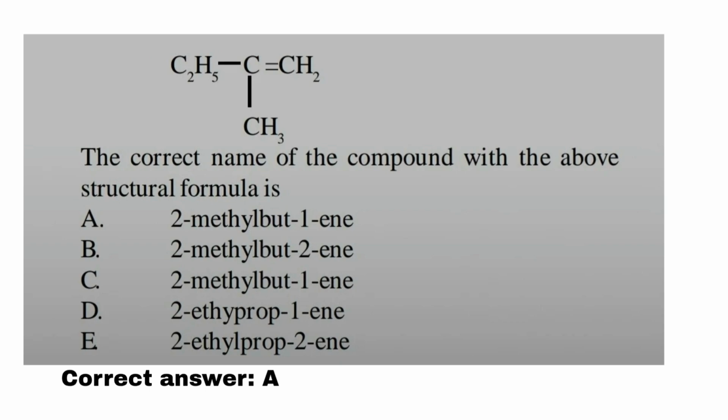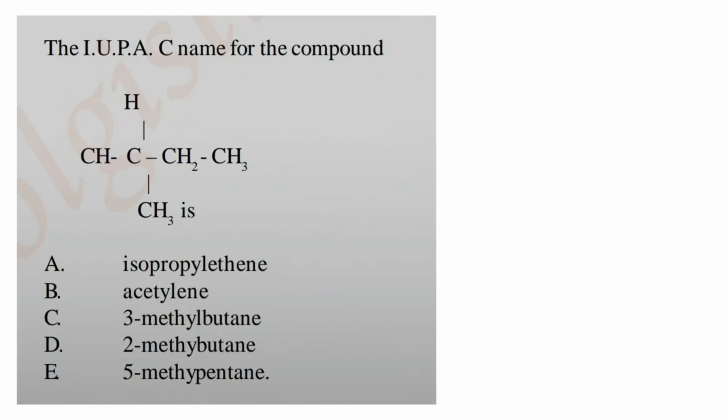When naming organic compounds, you look for the longest chain, C2H5C, then double bond CH2. The longest chain is four carbons: 1, 2, 3, 4. Then you look for the double bond, and you see it is at the first carbon atom, and the methyl group is connected to the second one. So it is 2-methylbut-1-ene.